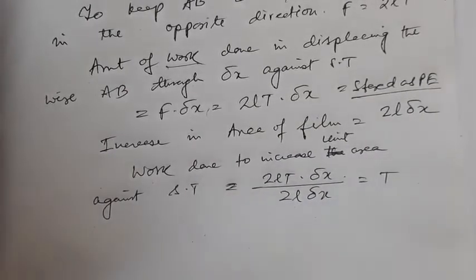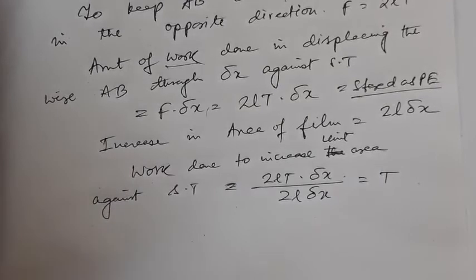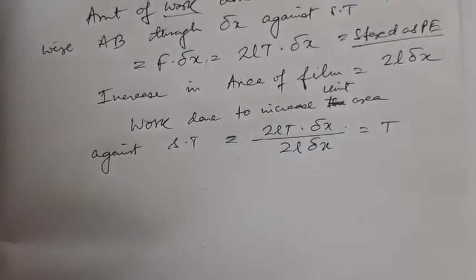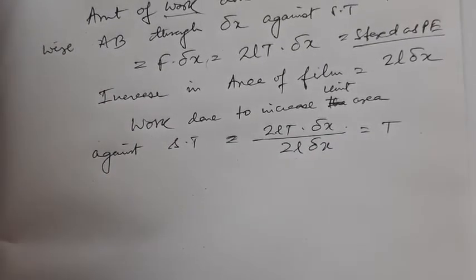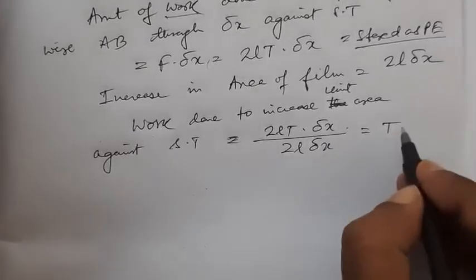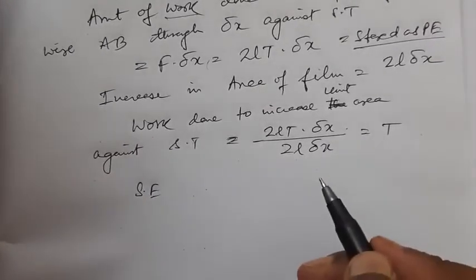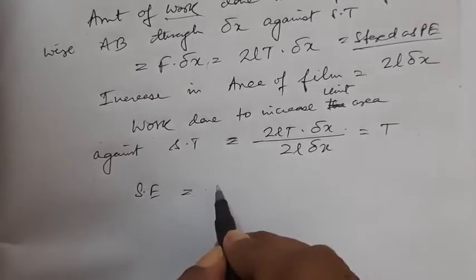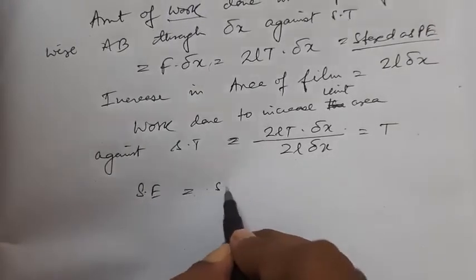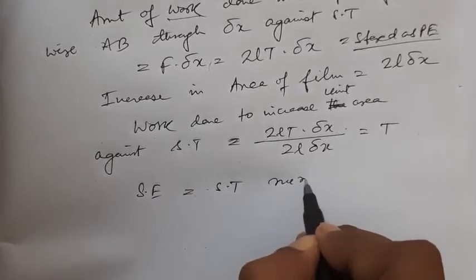It comes out to be T. So the potential energy stored per unit area, or surface energy, is numerically equal to the surface tension of the liquid. So surface energy is equal to surface tension, but numerically.